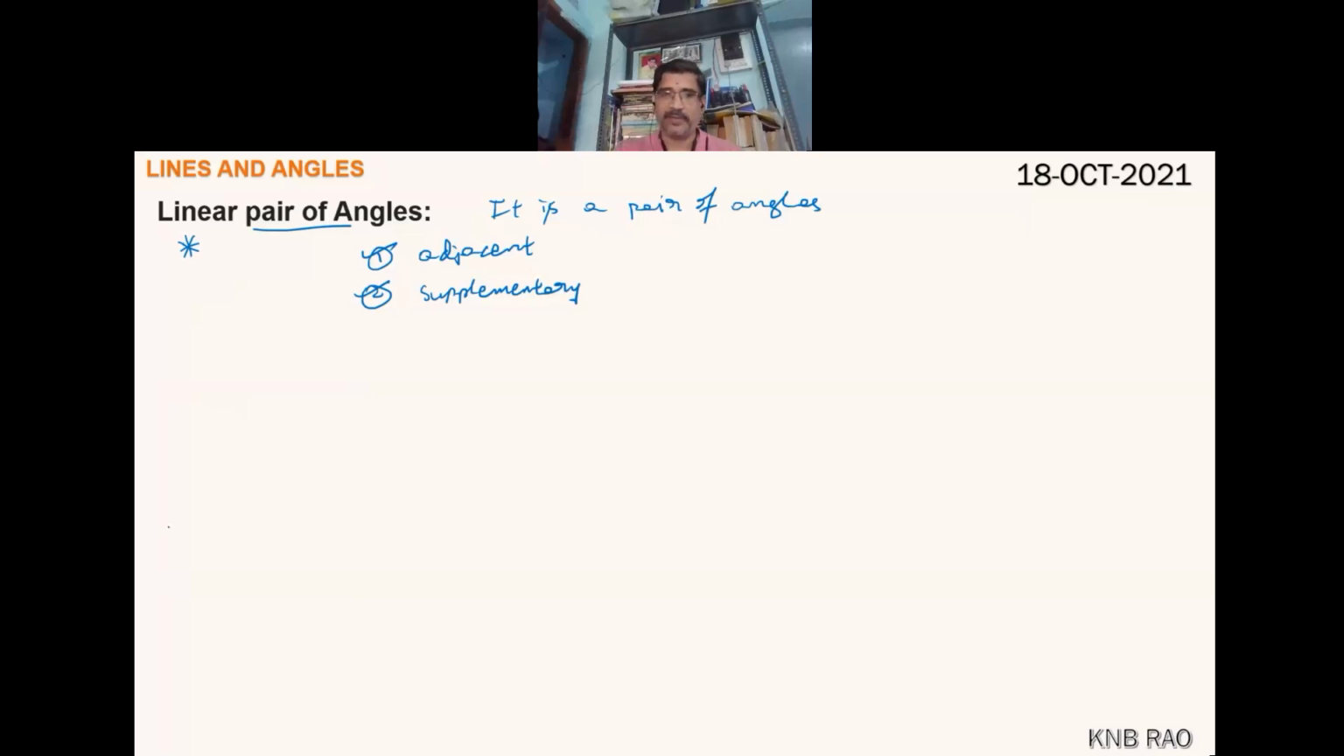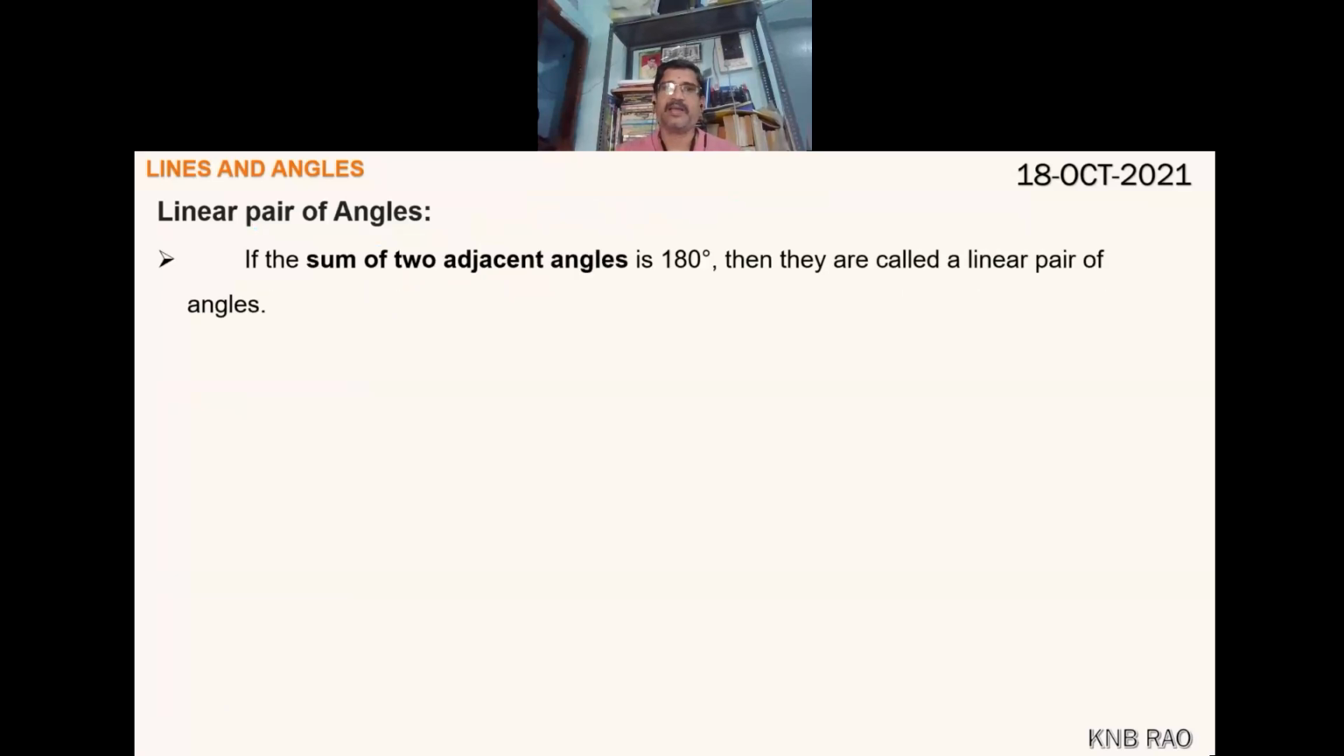Now let's go on in a bookish way of telling. If the sum of two adjacent angles is 180 degrees, then they are called a linear pair of angles. This is one definition, a very important definition. You keep on noting down the very important points, children.